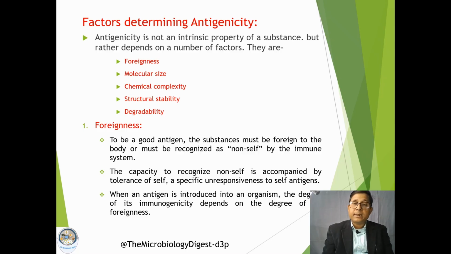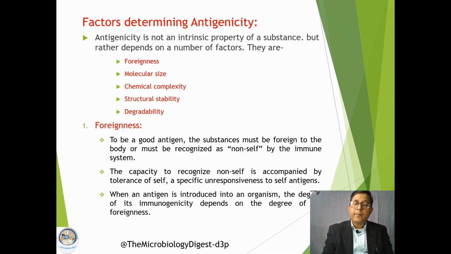Then chemical complexity, structural stability, then degradability. There are some more factors which are also associated, but principally these five factors are very important to determine the immunogenicity or antigenicity of a substance.